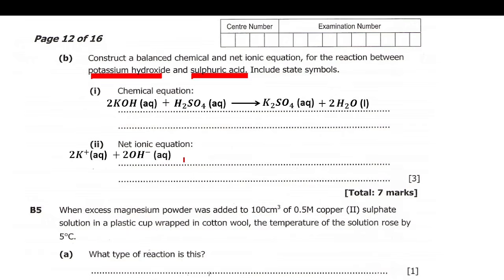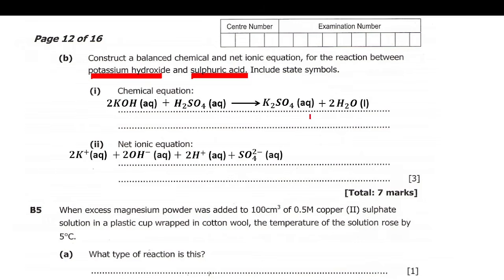Then sulfuric acid will also split, so we'll have hydrogen ion with a 2 in front, so 2 hydrogen positive here, then plus the sulfate ion, which has a negative charge, also in aqueous. So we have split this one into this and this, then also split this one into this and this.